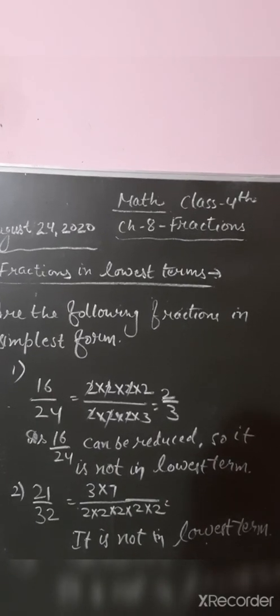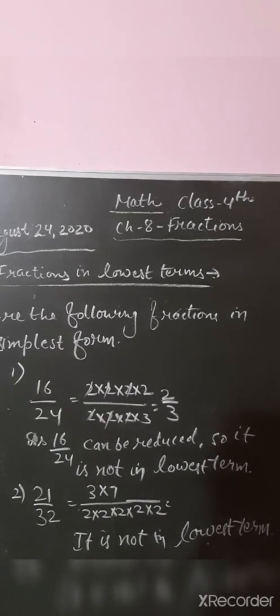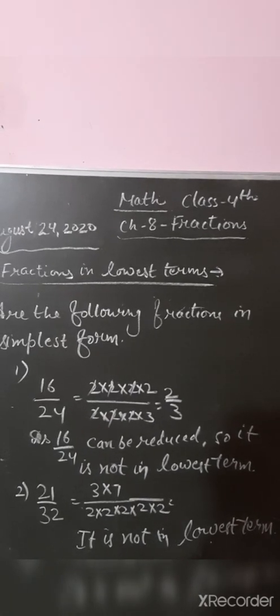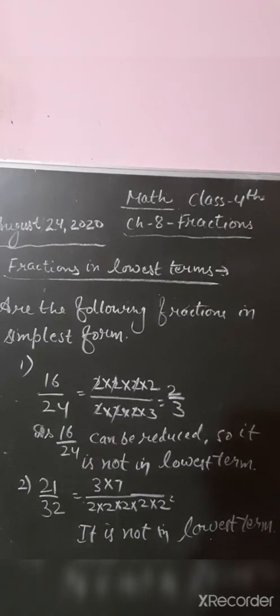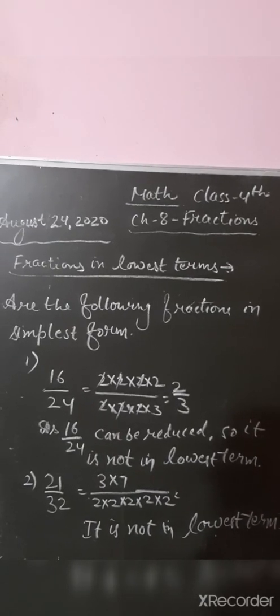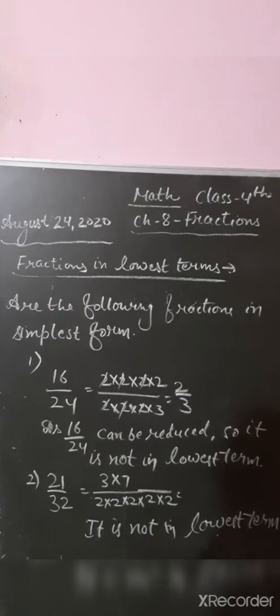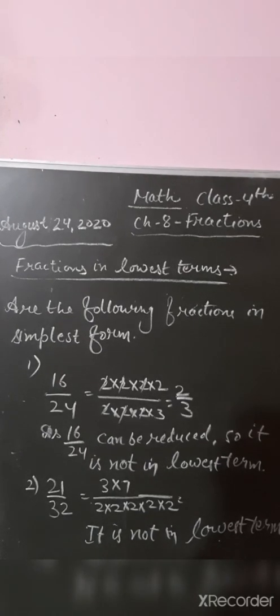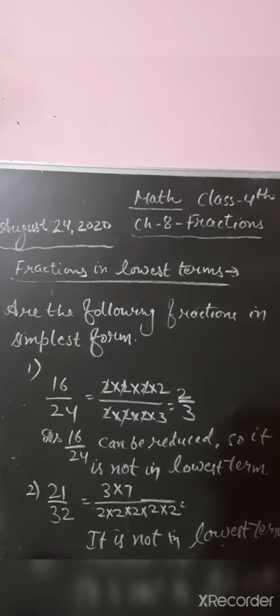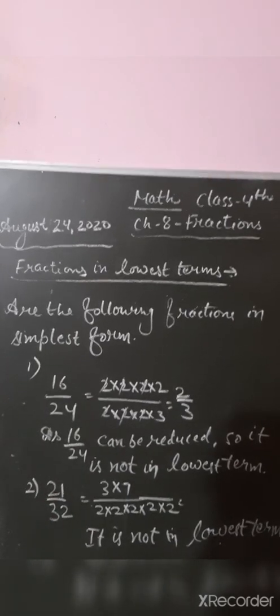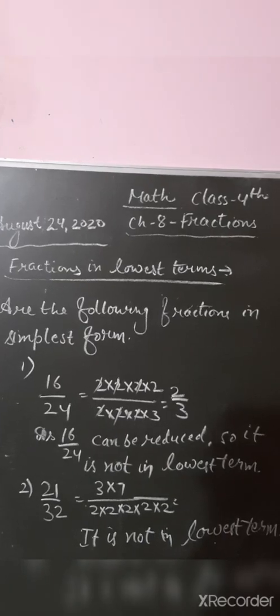I have taken 16 by 24 and you can cut it. I have calculated the factors of 16 and 24 and cancelled the common factors. So the answer I got is 2 by 3. So 16 and 24 can be reduced. We have reduced by calculating the factors and cancelling. So it is not in lowest term. We have reduced it.